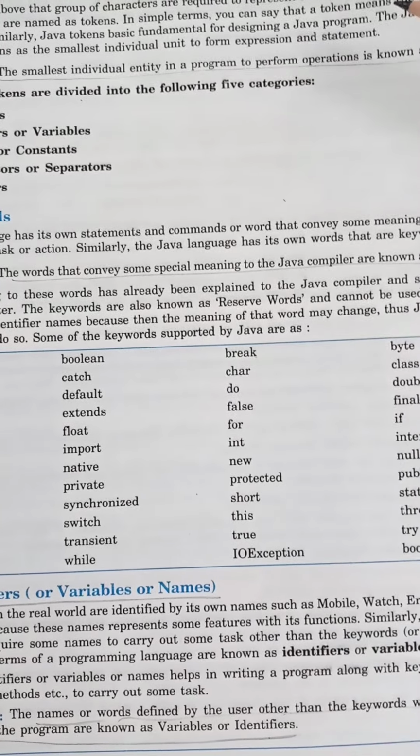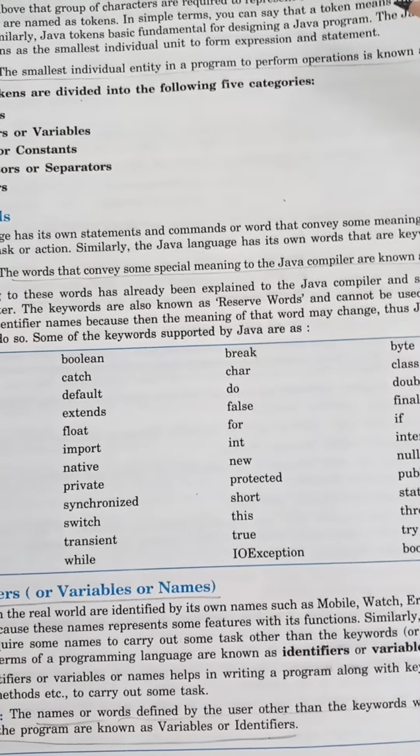Now firstly we will discuss keywords. Keywords are the special words which have some special meaning in that particular language. These words are predefined. They have some meaning already defined to the compiler.